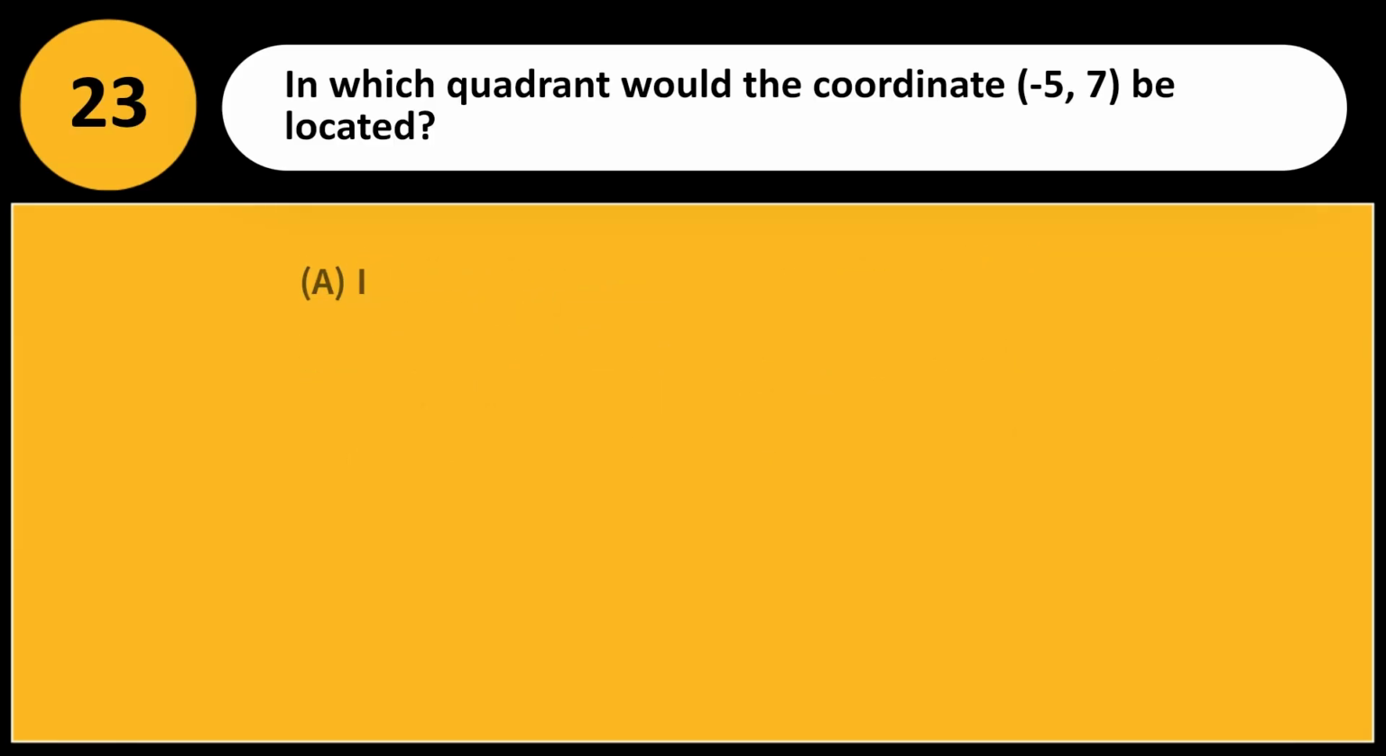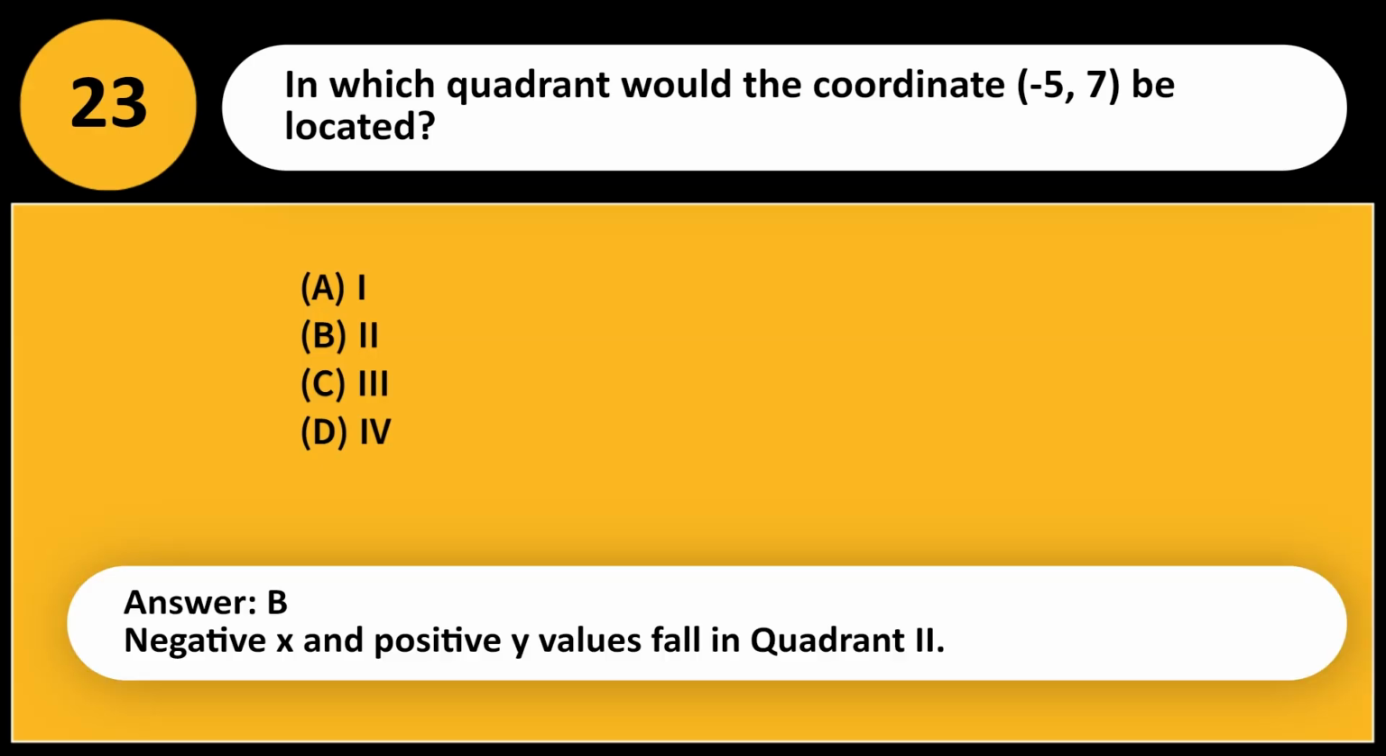In which quadrant would the coordinate (−5, 7) be located? A. 1. B. 2. C. 3. D. 4. Answer, B. Negative x and positive y values fall in quadrant 2.